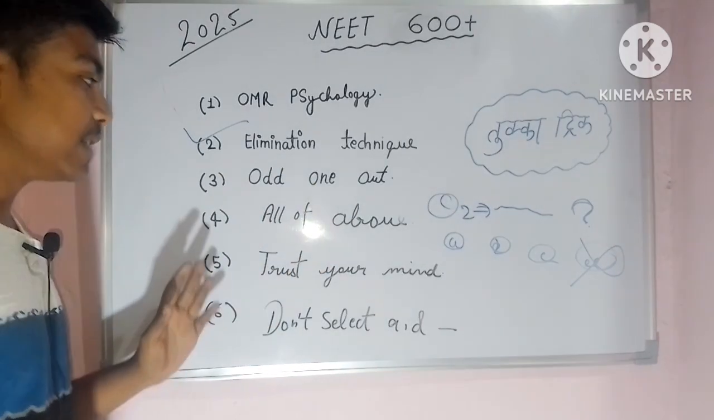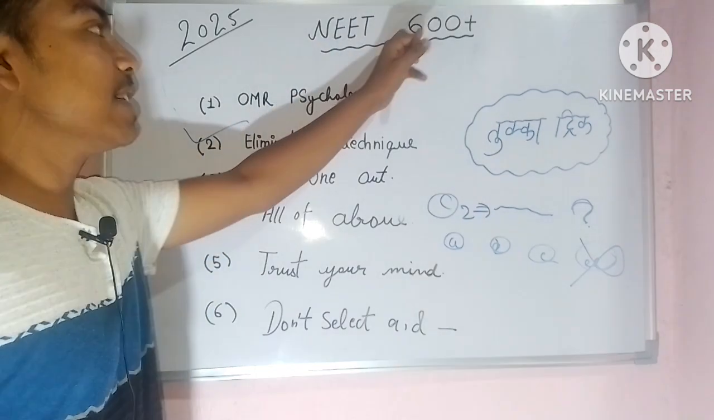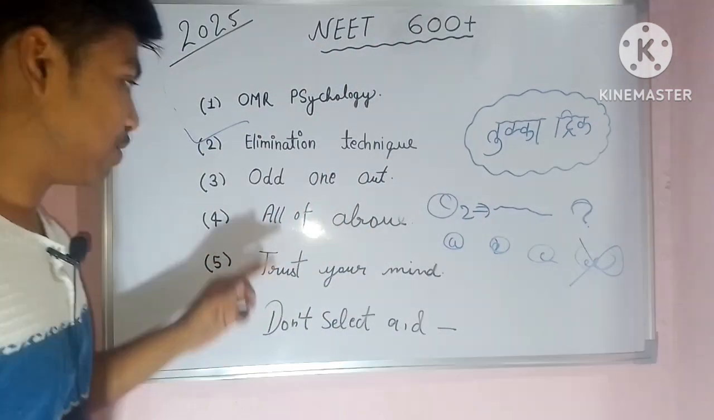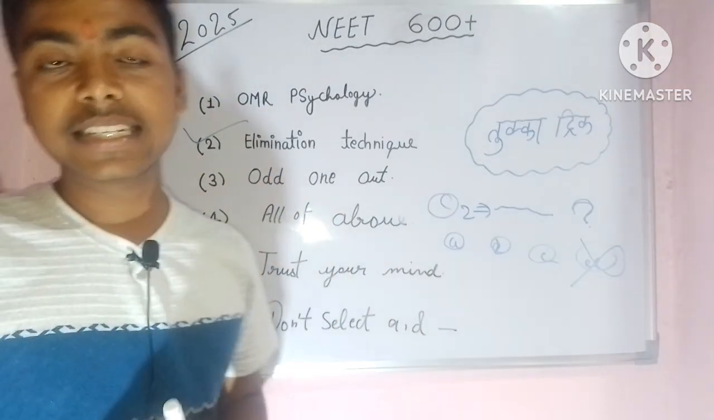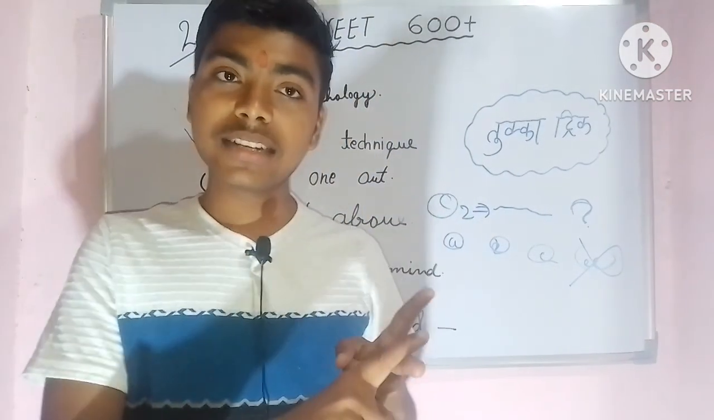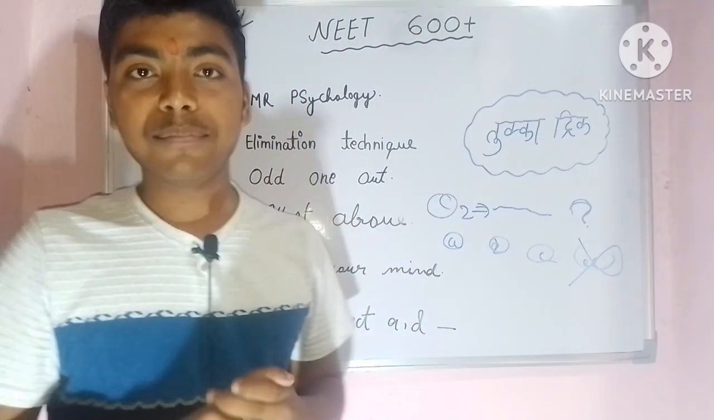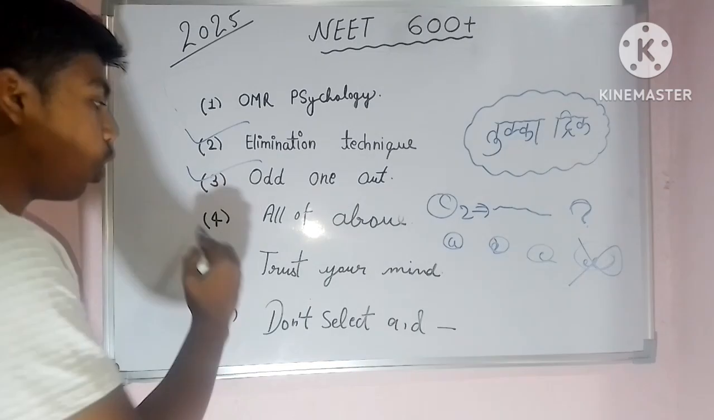The 4th point, if you want to score 600 plus in the NEET examination, is all of the above and none of the above. This point is also applicable in the NEET examination. These options will be written, and it is also applicable for the boards.